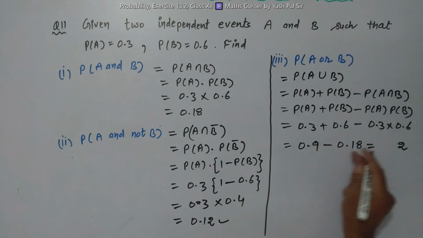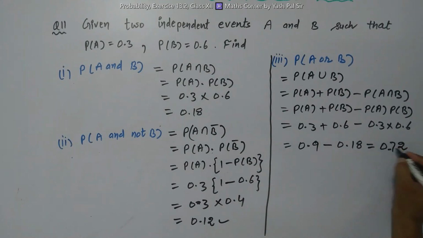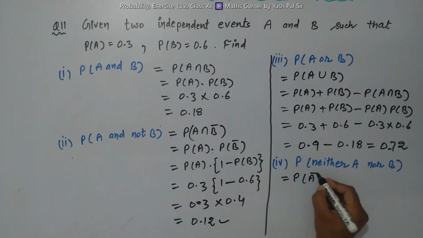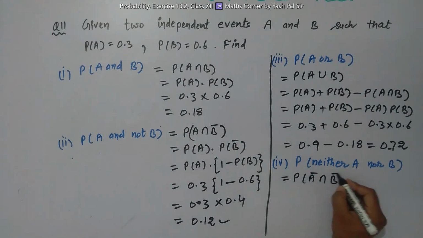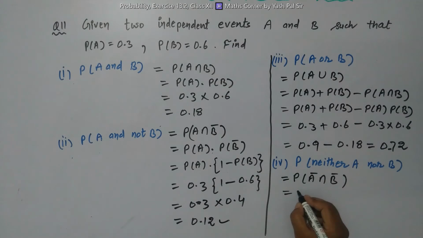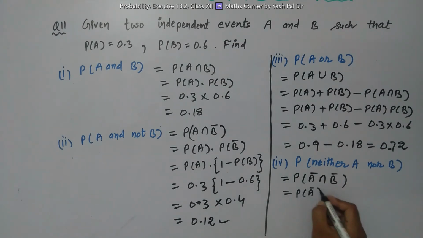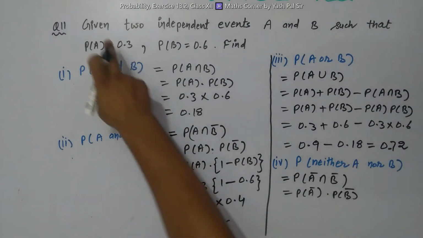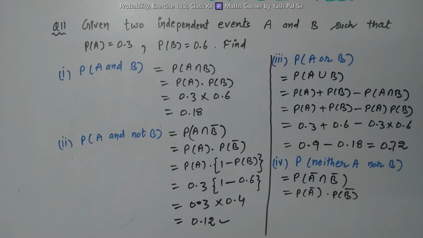0.72 is the required probability for the third part. Now the next part: what is the probability of neither A nor B? Symbolically we write it as the probability of not A intersection not B. That means probability of not A times probability of not B. Why? Because A and B are two independent events.